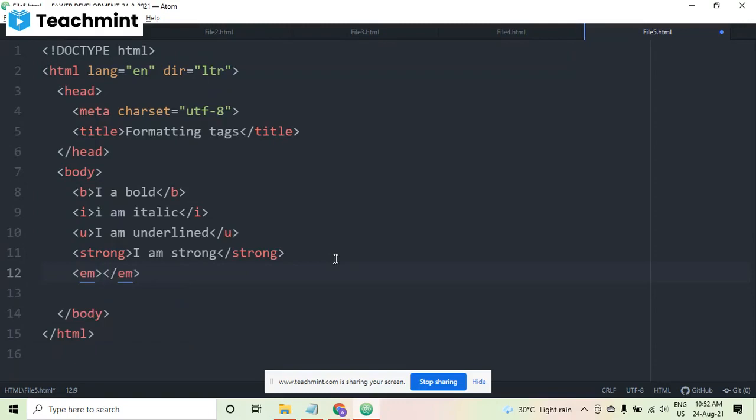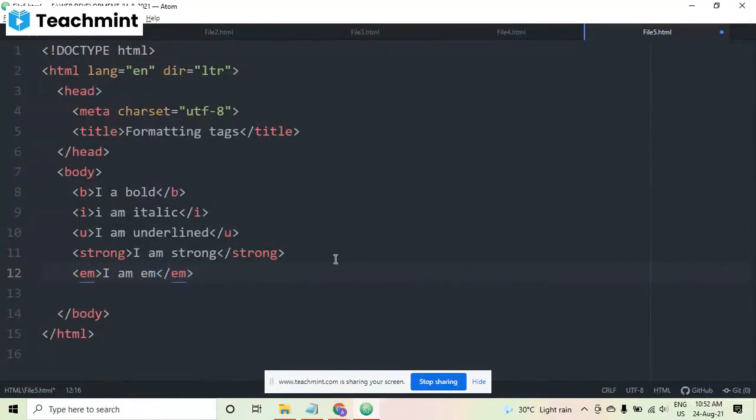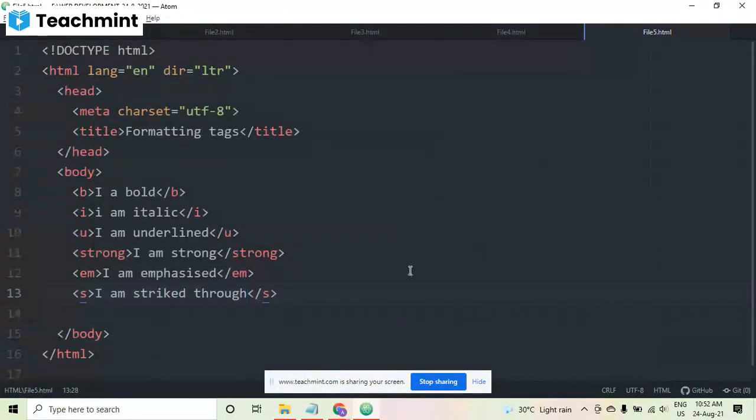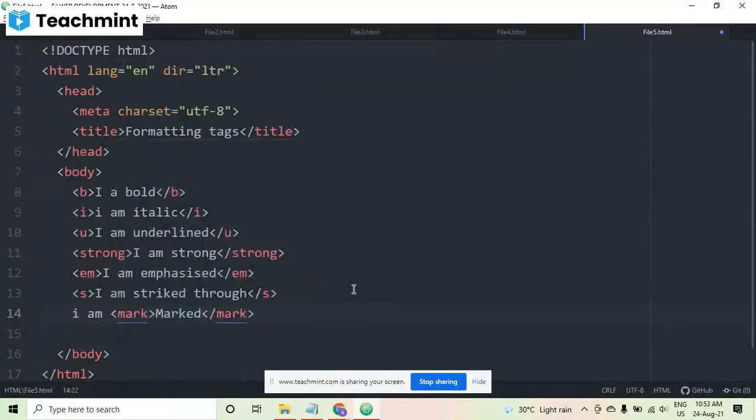EM stands for emphasize. I am emphasized. Emphasize is just like italic only. The output will be coming in italic only. But yes, there are two tags for the same purpose. Then I'm using S. S stands for strike. I am striked through. So it will be cut. Then I am marked. So the mark tag will give the content in highlight.